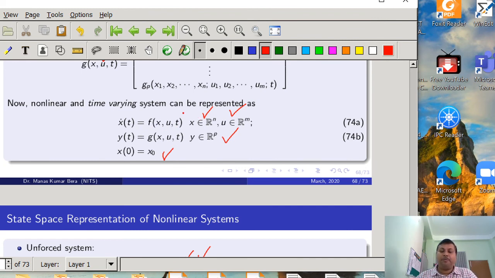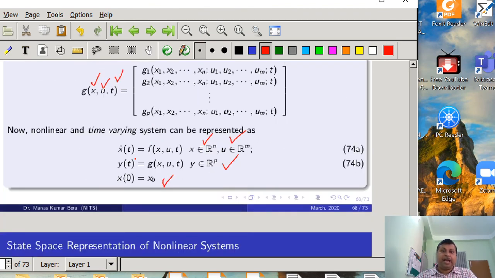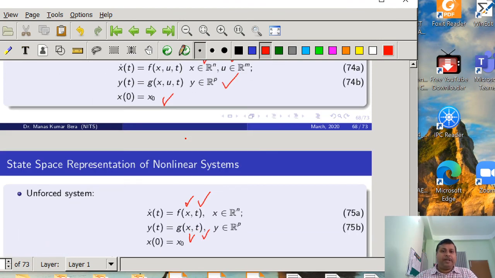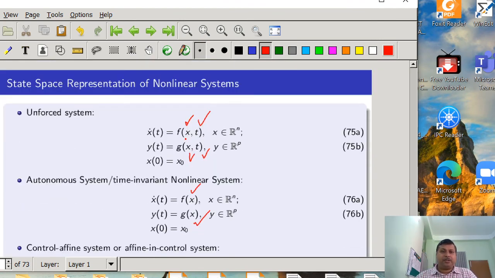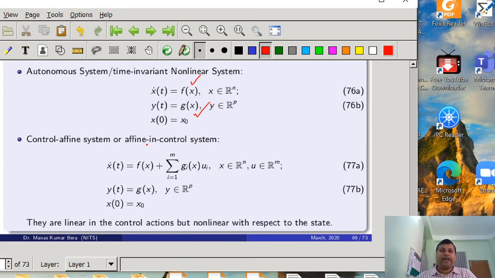Don't be confused, this function has n components, f1, f2, fn, and the output has p components, g1, g2, gp. We have also seen several variations: the unforced nonlinear system, the autonomous nonlinear system, and the control affine system.